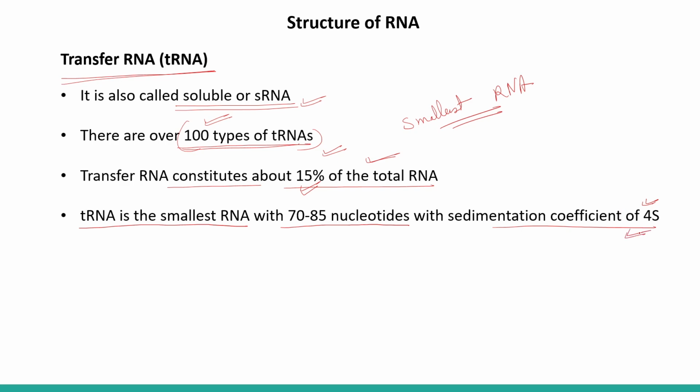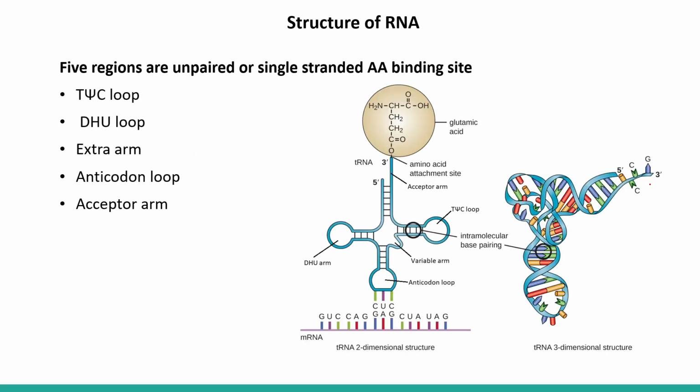There are 5 regions, unpaired or single-stranded, including the amino acid binding site. So we have 5 different regions in the case of tRNA: the T psi C loop, DHU loop, extra arm, anticodon loop, and the acceptor arm.